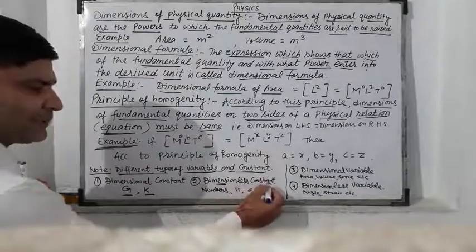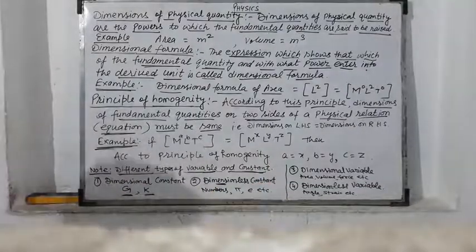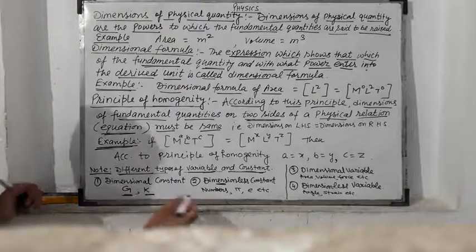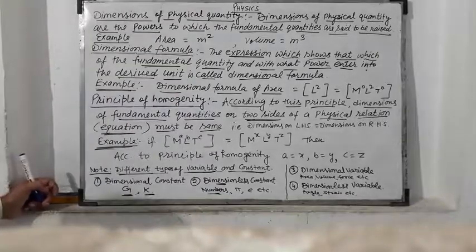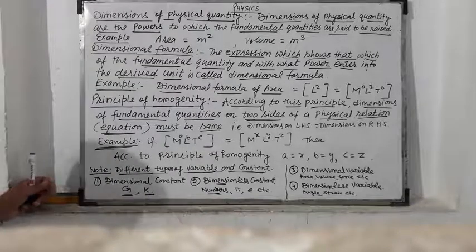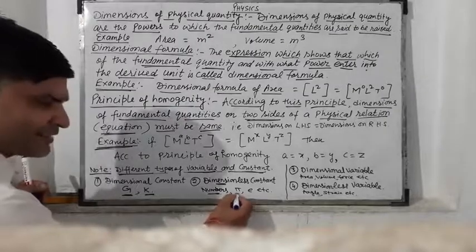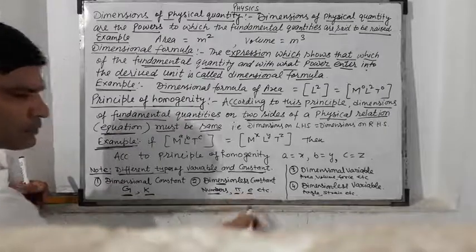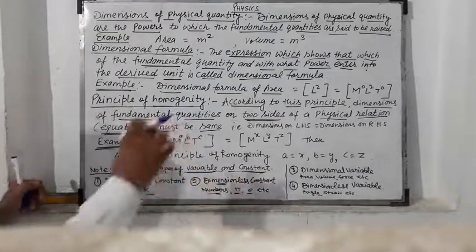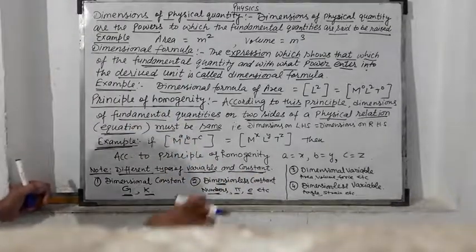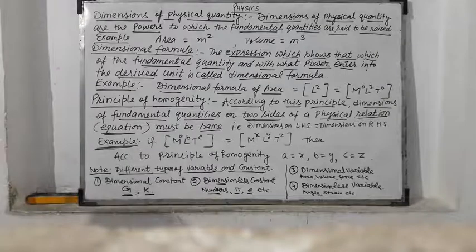Second is the dimensionless constant, the constant which has no dimension. Numbers are constants with no dimensions. Pi and e are examples of dimensionless constants.